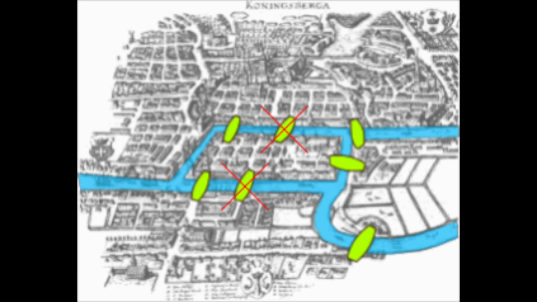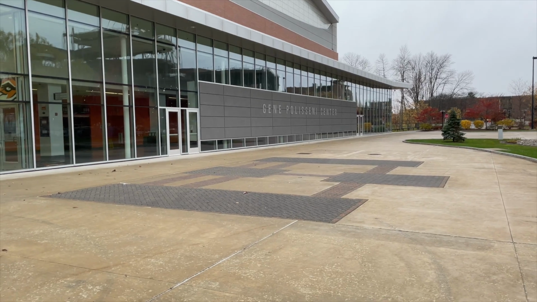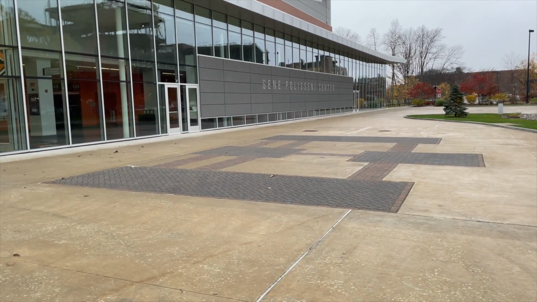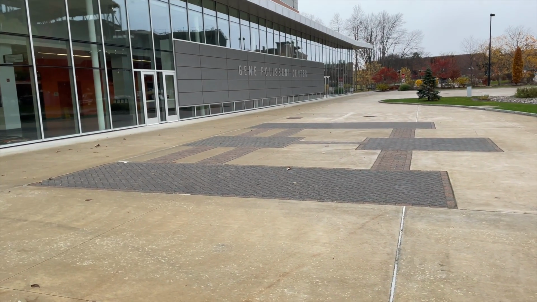However, due to these 2 bridges being destroyed in the bombing of Königsberg in World War II, a path is now possible to traverse each bridge only once. But if you want the authentic experience of struggling to find a path for the original 7 bridges, you can visit this model located here outside the Gene Polisini Center at the Rochester Institute of Technology.